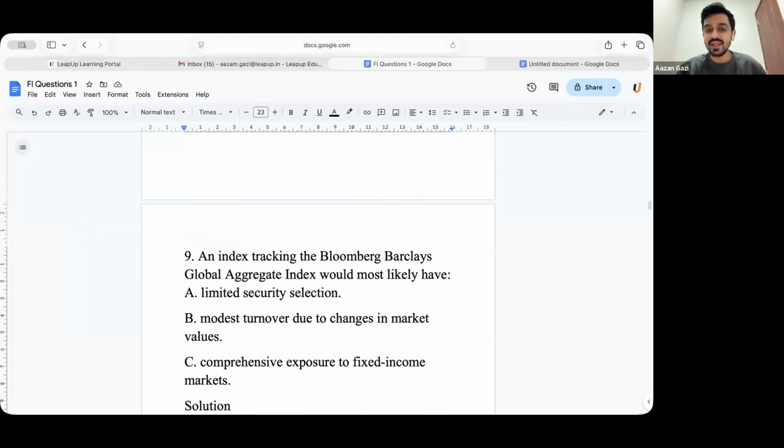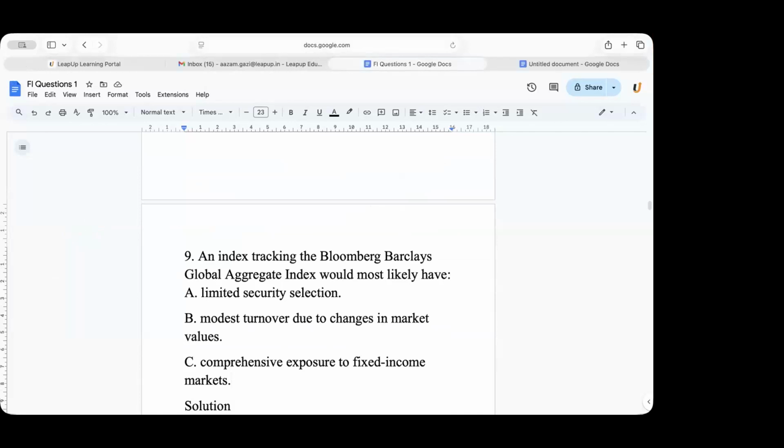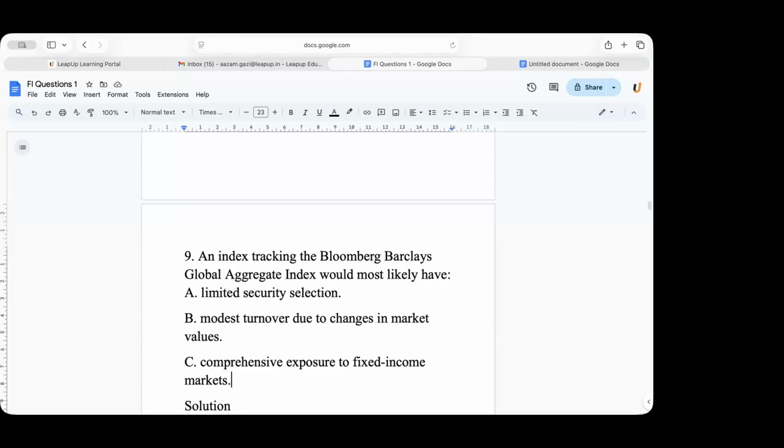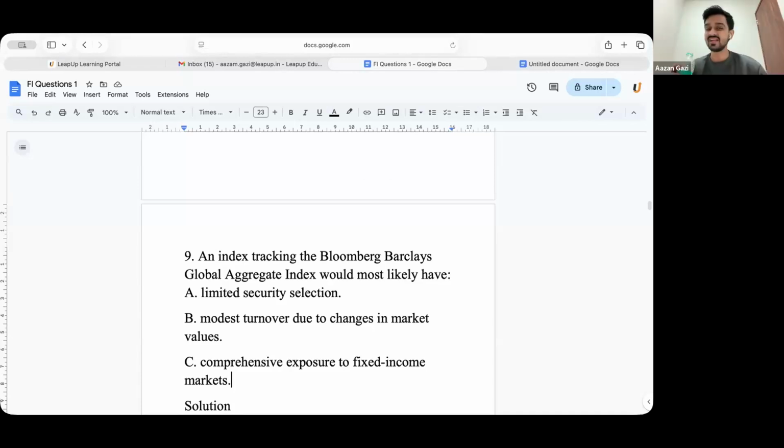An index tracking the Bloomberg Barclays Global Aggregate Index would most likely have what? Limited security selection? Saurav, you must have memorized this one. C, sir. Why C? I want the explanation of this. Can someone unmute and explain why the answer would be C? What is the logical reasoning behind C?